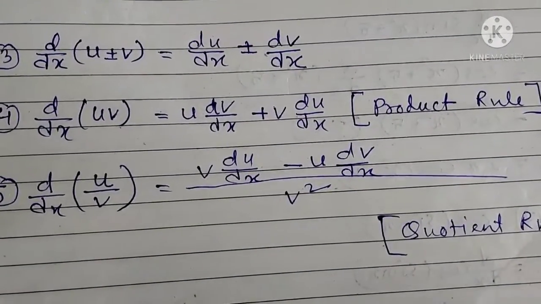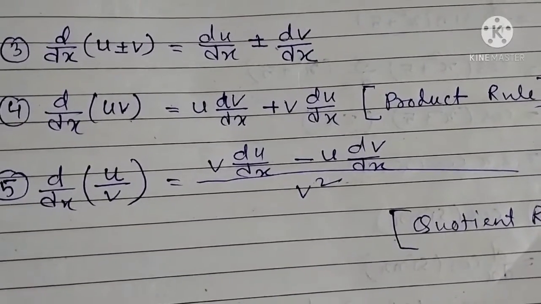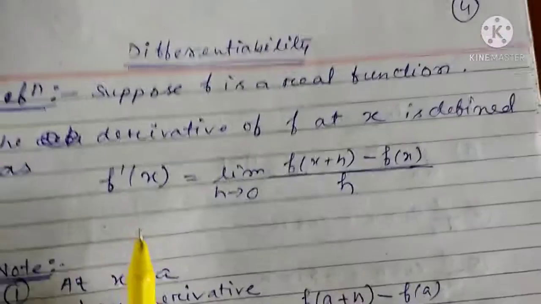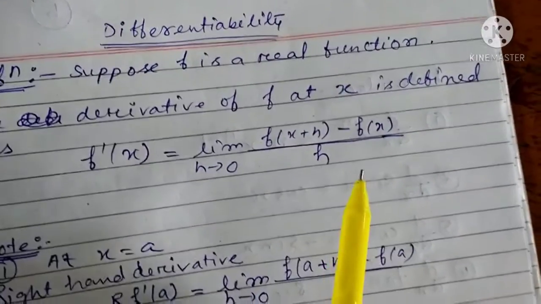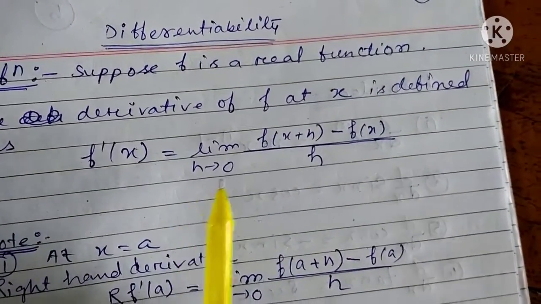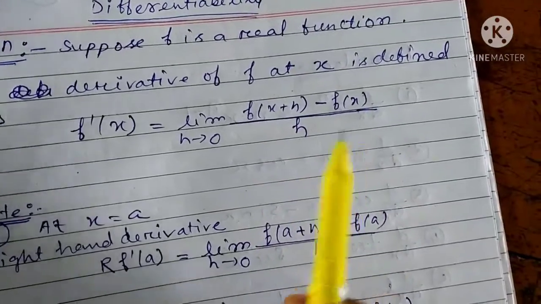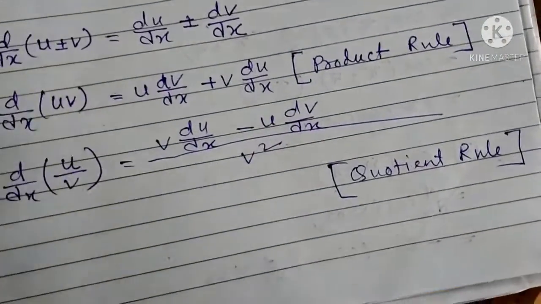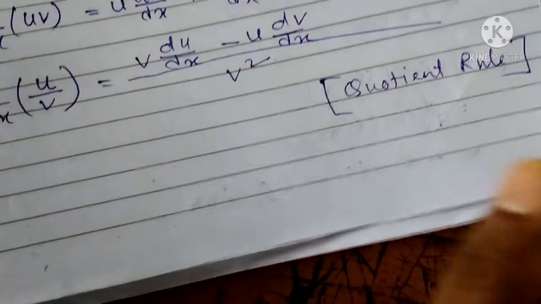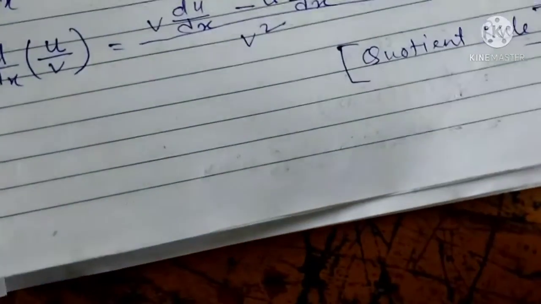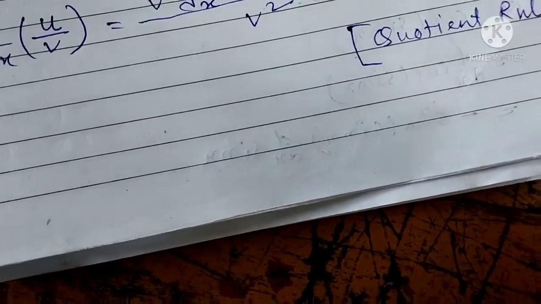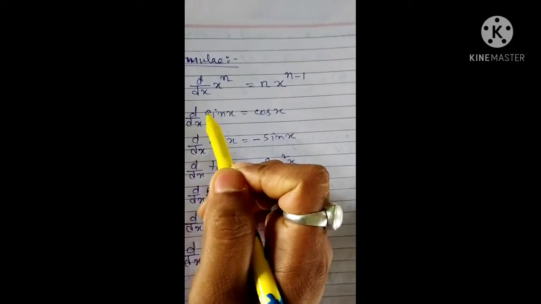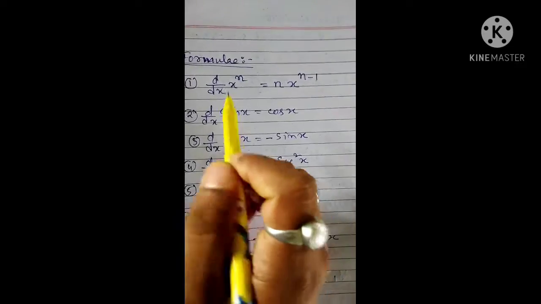So you have to remember this one. By anywhere we will apply this one. Actually, by applying the first order derivative we can find the derivative of a function, but by applying a direct formula we can also find the derivative. So now we will discuss some formulas of derivative.